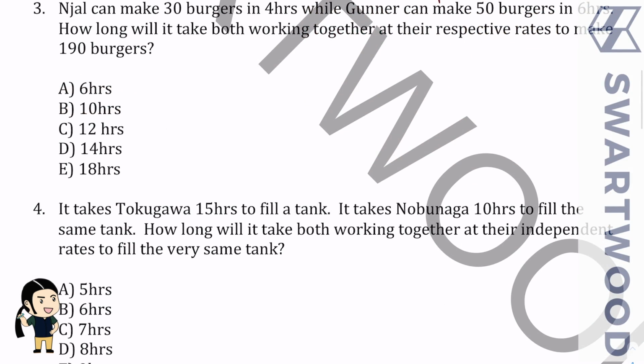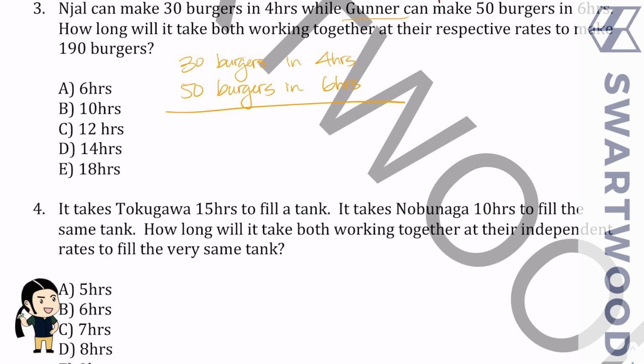All right, let's look at number 3. Niall can make 30 burgers in 4 hours, while Gunnar can make 50 burgers in 6 hours, okay? How long will it take both working together at their respective rates to make 190 burgers? So one is making 30 burgers in 4 hours, and the other is making 50 burgers in 6 hours.